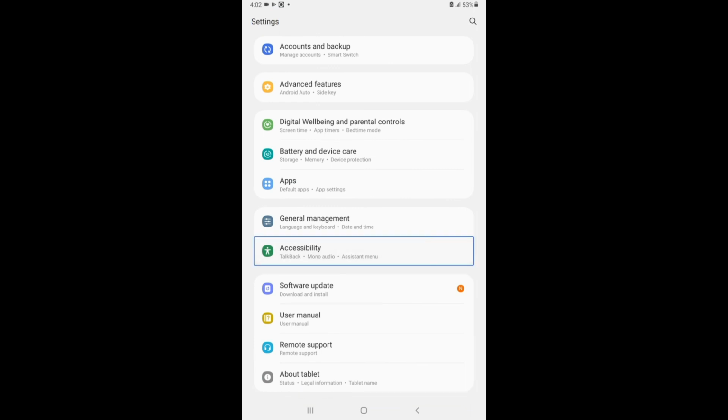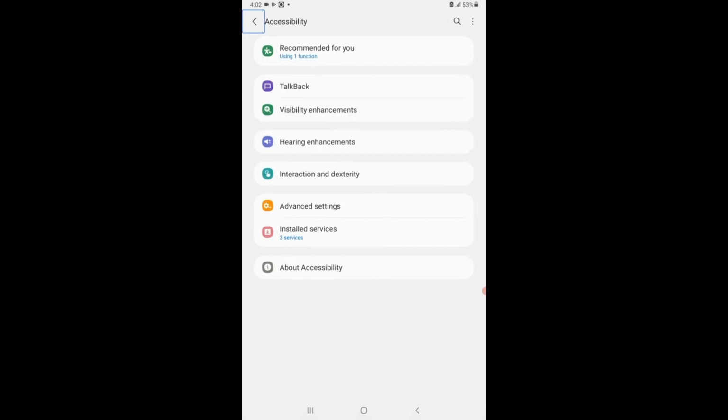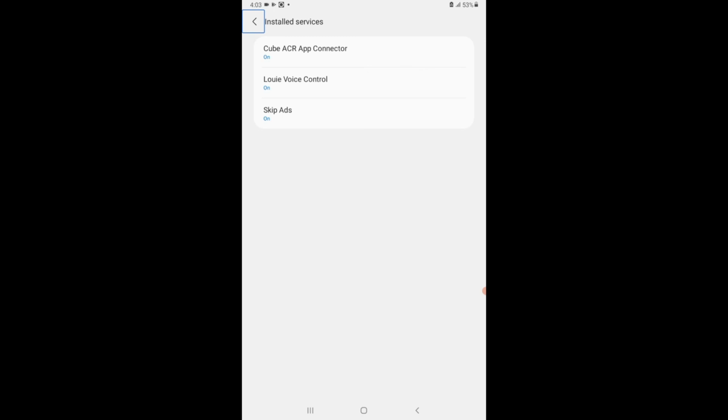Then go to installed services or more downloaded services. Installed services.